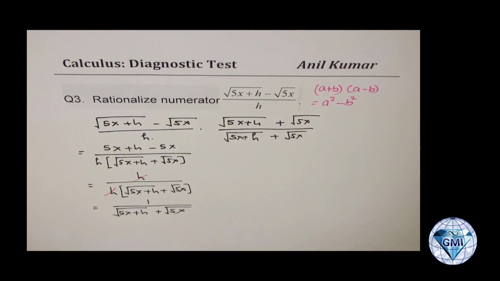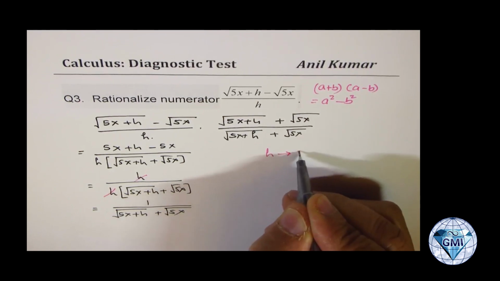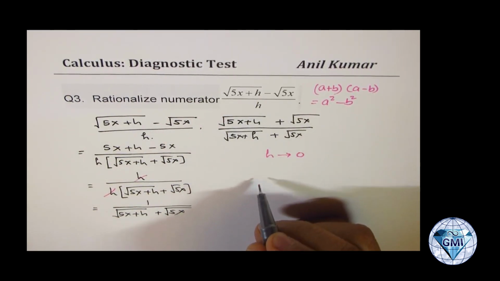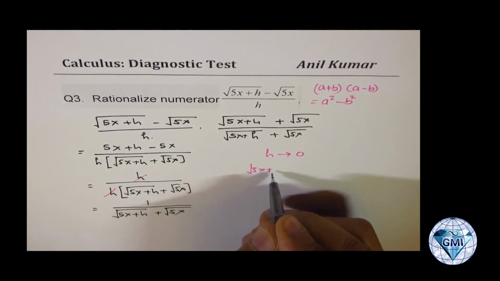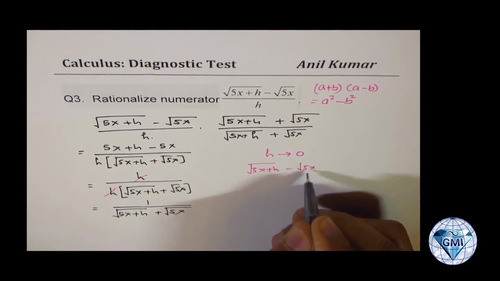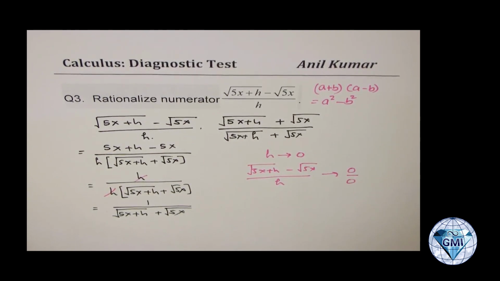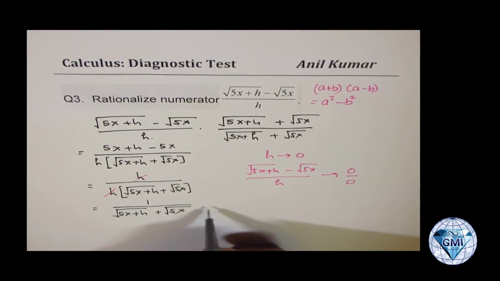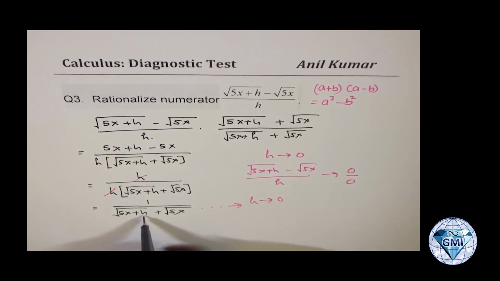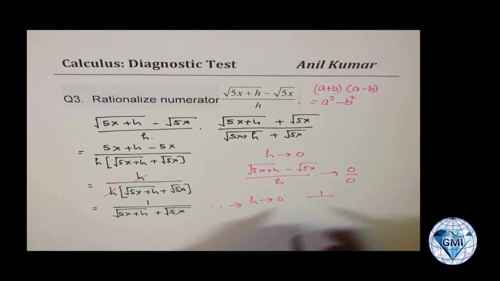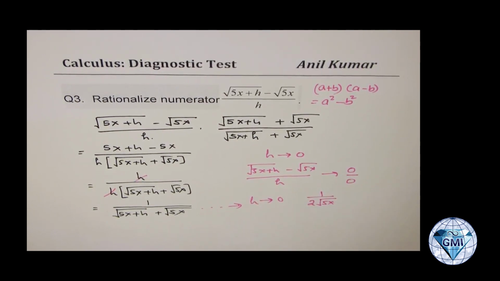Now rationalization really helps. You can see in the given expression, if I say that h approaches 0, then what do we get? The numerator, which is square root of 5x plus h minus square root of 5x over h, approaches 0 over 0, which is undefined, correct? However, if in this expression I use h approaches 0, then what do we get? We get this expression as equal to 1 over twice square root of 5x. Do you get an idea,